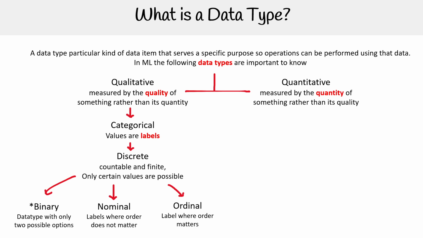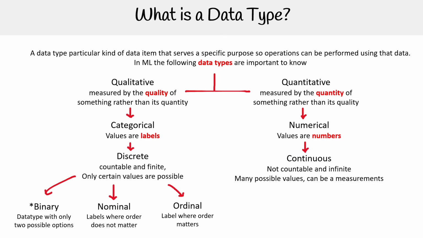On the quantitative side, we have numerical values. So these are just numbers. You have continuous, so not countable, and infinite, many possible values and can be measured. And then underneath we have interval, so a continuous value that has no zero, and then a continuous value that includes zero. So it's not oh zero, it's just no zero.